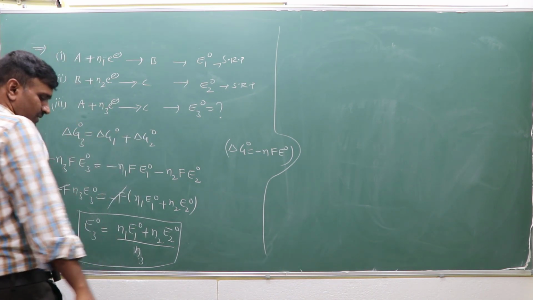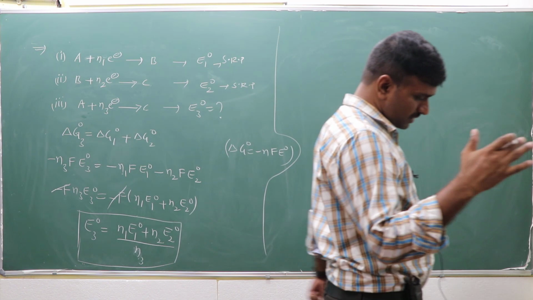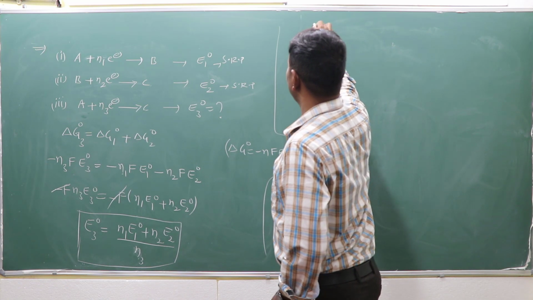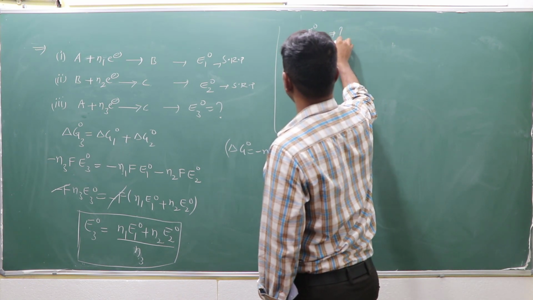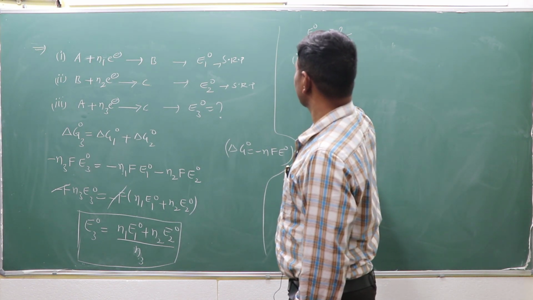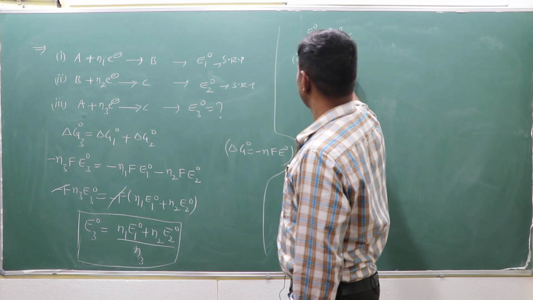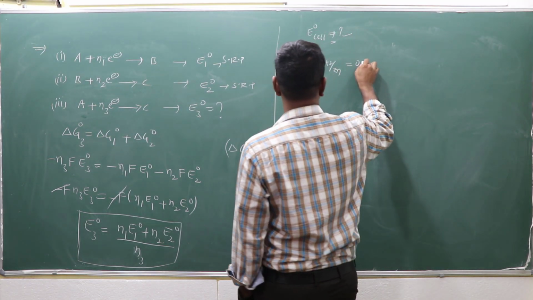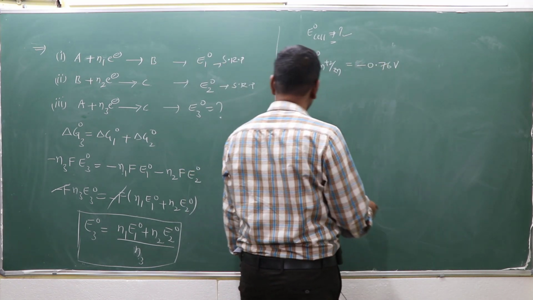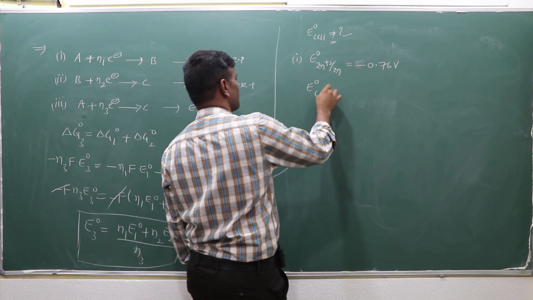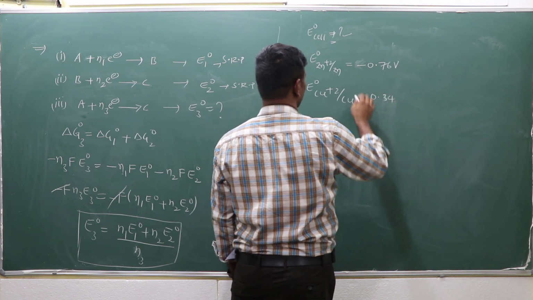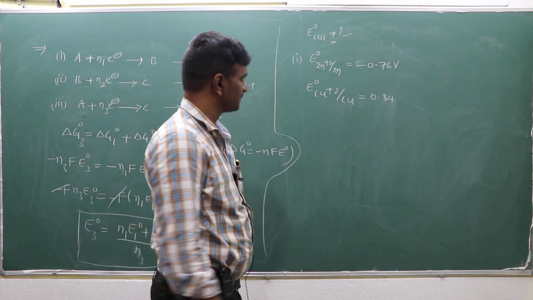In any case, suppose the standard reduction potentials are given, how do we calculate? For the Nernst equation, the calculation of E0 cell is important first. Suppose E0 of Zn2+/Zn is given as minus 0.76 volt, and E0 of Cu2+/Cu is given as 0.34 volts. What is E0 cell for this reaction?